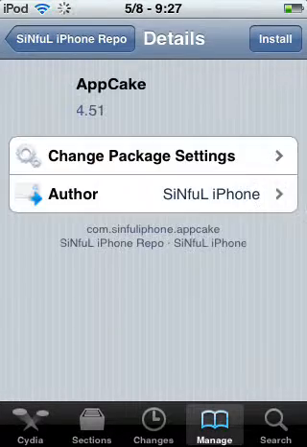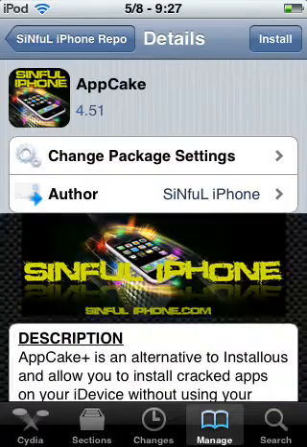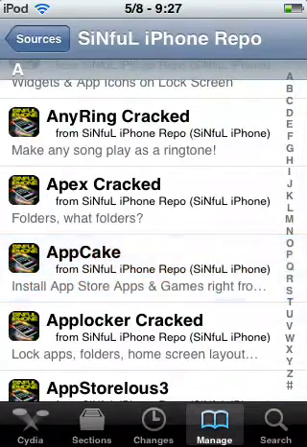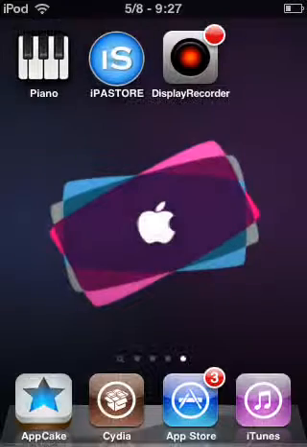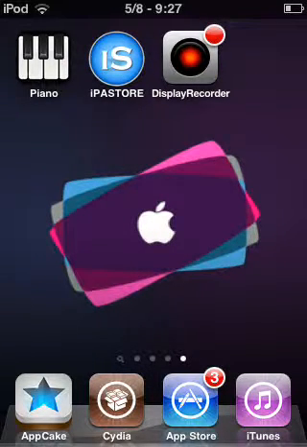You just install it, and you just go. Appcake is a lot much like this. Oh, this is appcake.